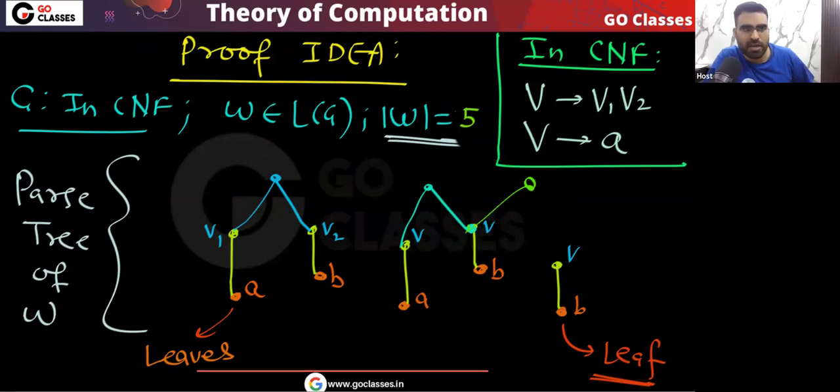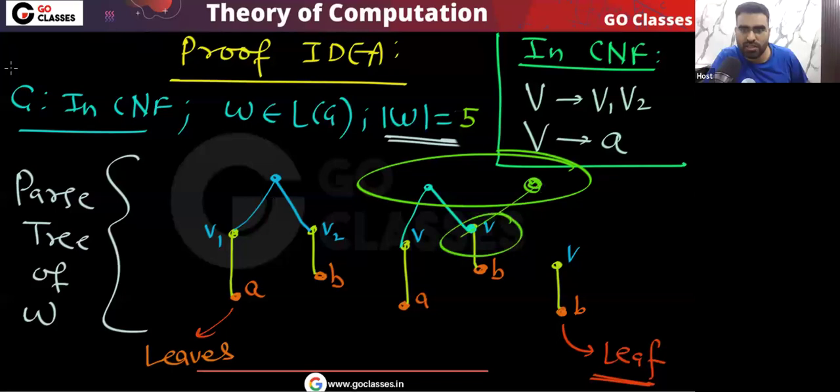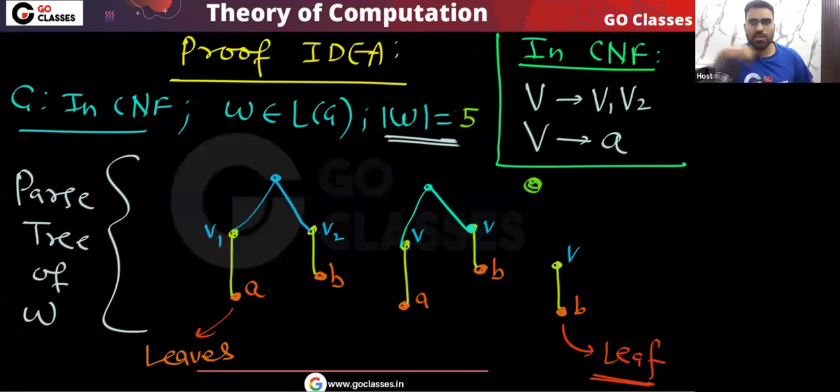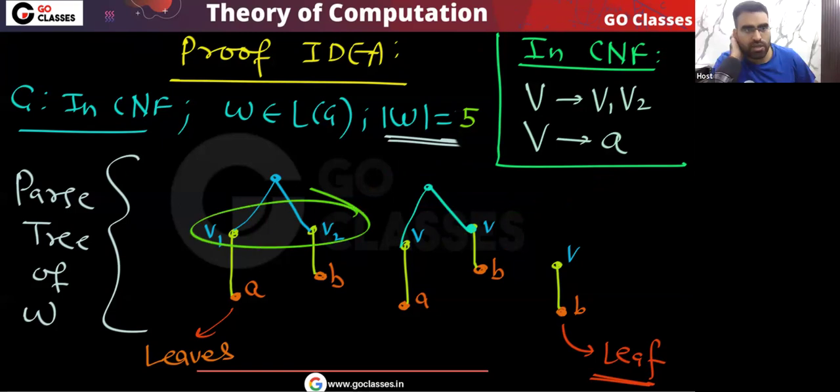You can see in the parse tree, two things going to one cannot happen. See, in the parse tree this cannot happen, right? Two things going to one thing cannot happen in any parse tree. So you can easily see that you have these two variables. So definitely a variable going to two variables.